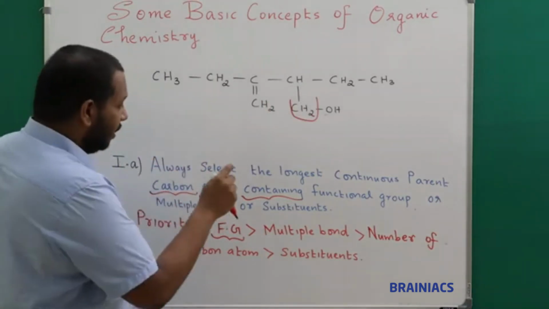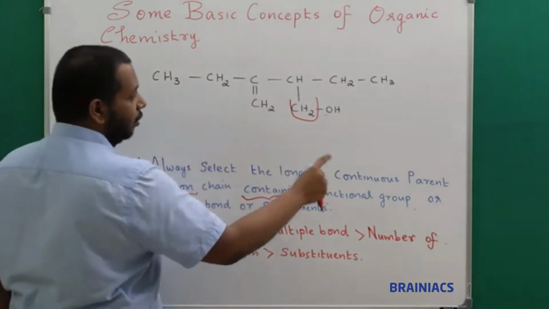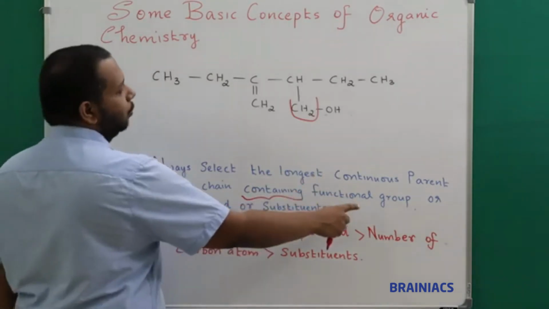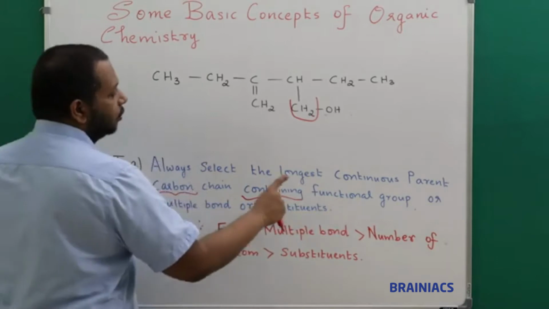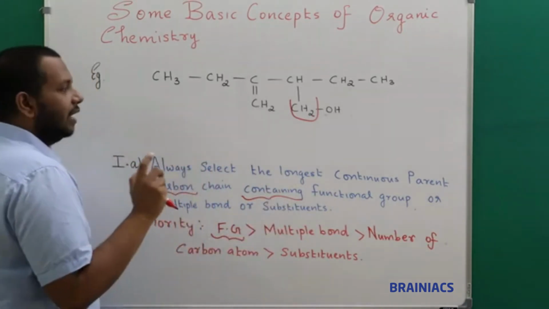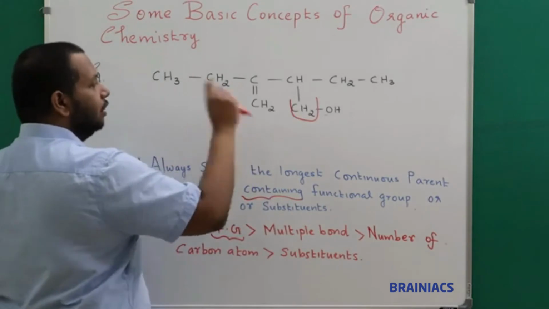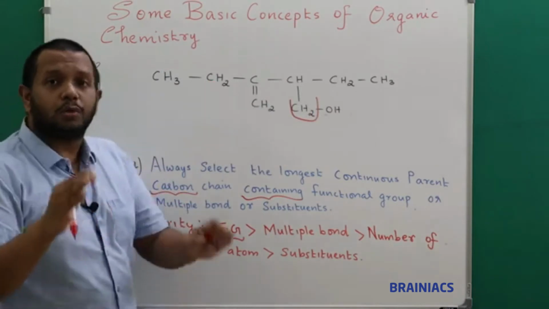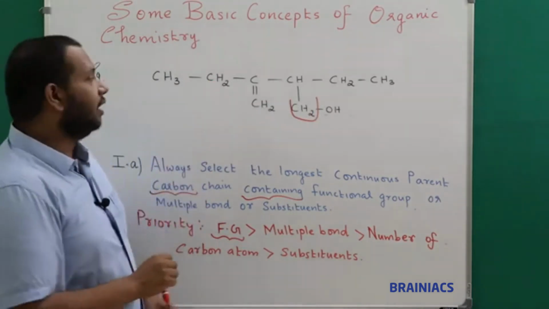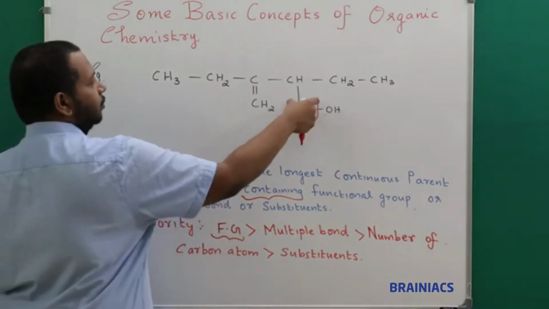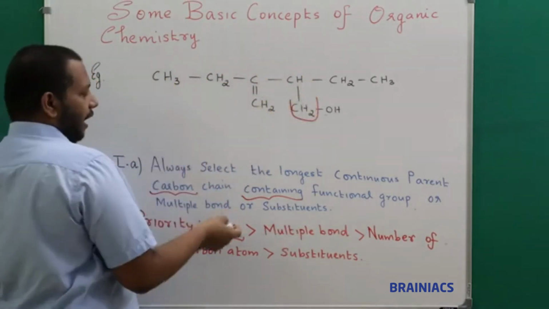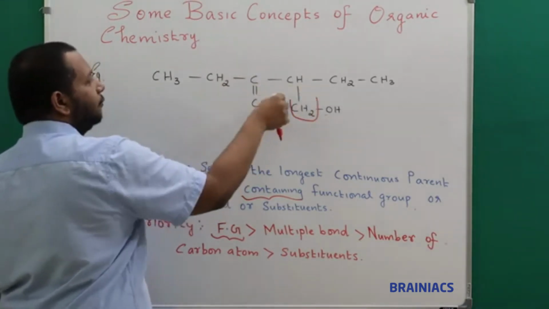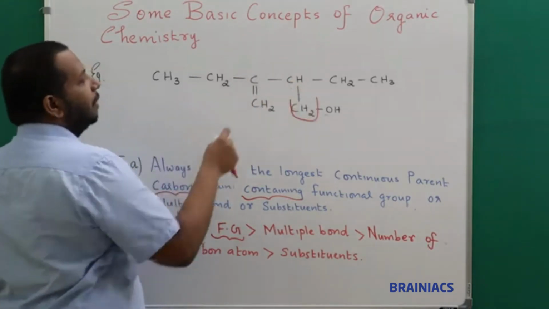But please remember, they are telling very clearly, always select the longest continuous parent carbon chain containing the functional group or multiple bond or substituents. That means if it is possible to include a multiple bond along with your parent carbon chain, you should mandatorily include that. Then only the preference goes to number of carbon atoms, because here if you count it has 5 carbon atoms, and if you go in this way, only 4 carbon atoms will come into picture. But here it has a multiple bond.